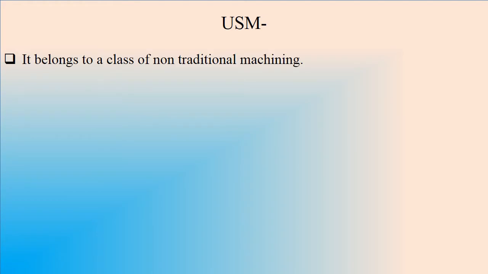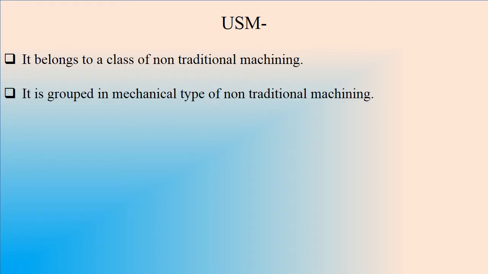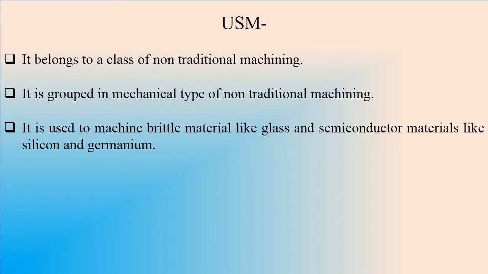Now coming to ultrasonic machining, it belongs to the class of non-traditional machining. It is grouped in the mechanical type of non-traditional machining. Why? Because it uses mechanical forces to remove the material, which is contrary to electrochemical machining and electric discharge machining. It is used to machine brittle materials like glass and semiconductor materials like silicon and germanium.